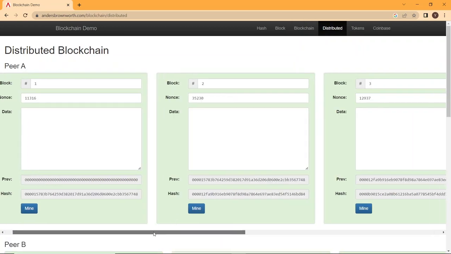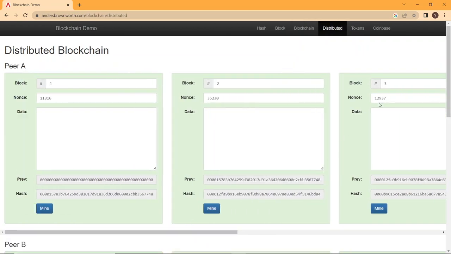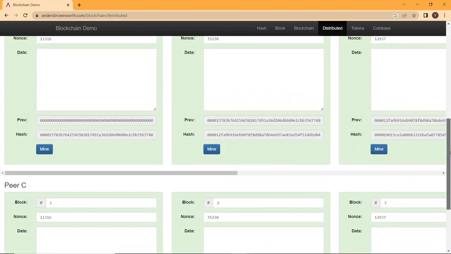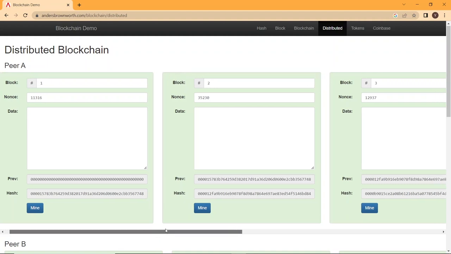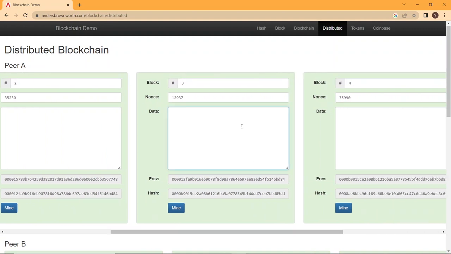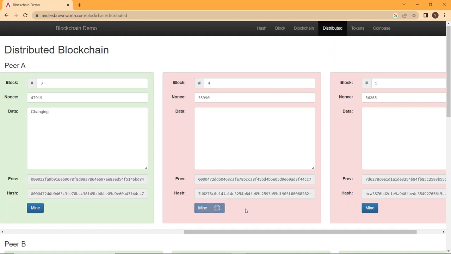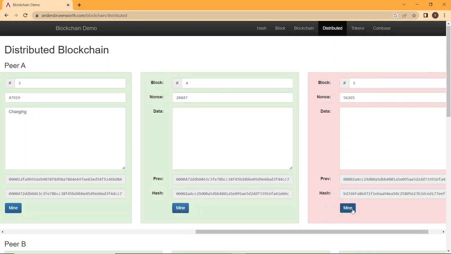Okay, in this regard, we just have the same blockchain, but we have different peers here. Peer A, Peer B, and Peer C. These are basically the nodes that we have mentioned before. The people, the miners who download the data and store the blockchain on their own system. So when I change something here, let us just say changing, okay? It's just a trivial data, don't care about it. So let's mine it. And mine it, and let's mine it as well.